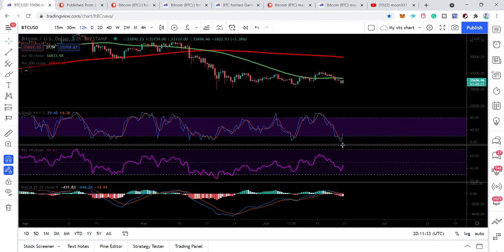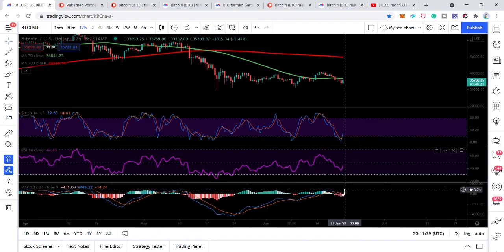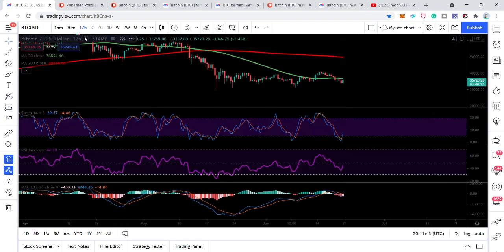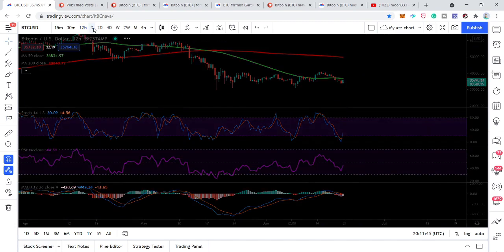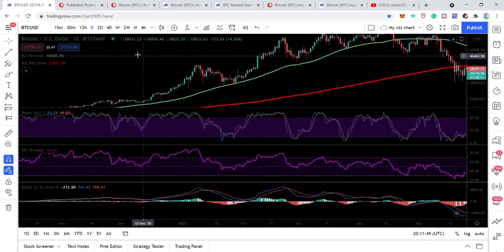Here we have already received the buying signal from the oversold zone, and the RSI is also turning bullish. And look at this, the MACD has also started turning bullish. On the 12-hour, we can expect that soon it will be reflected on the daily time frame chart. Now let's move back to the previous death crosses.